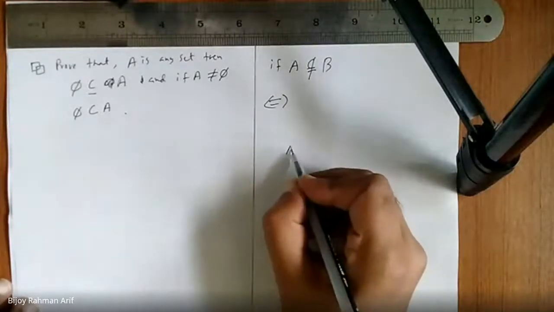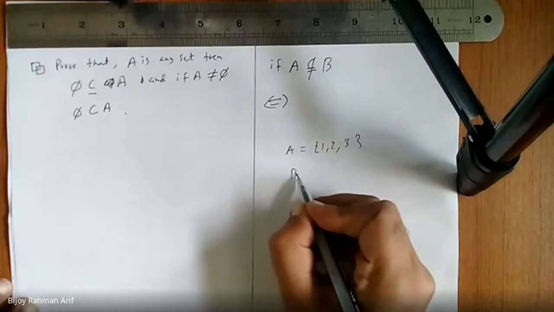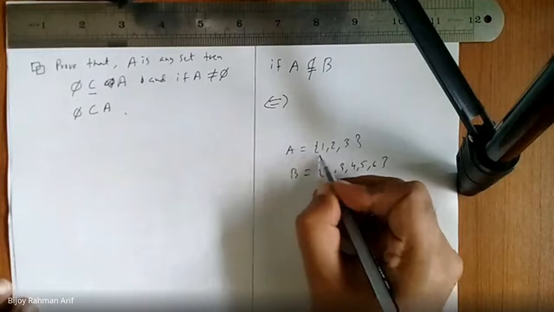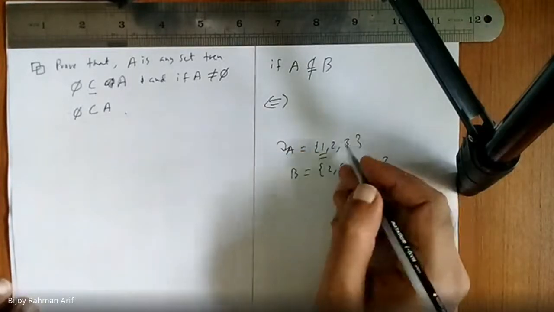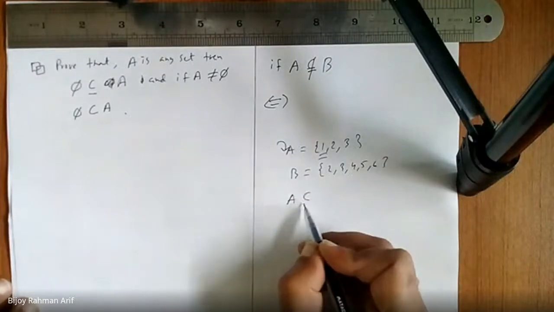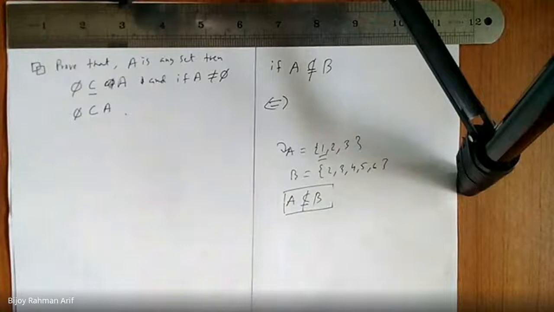Let's assume A is 1, 2, 3 and B is 2, 3, 4, 5, 6. Only one element is present in A and this element is not present in B. Still, A is not a subset of B. Am I right?